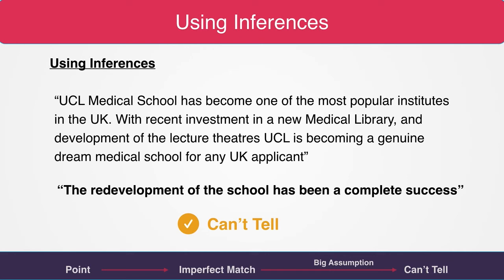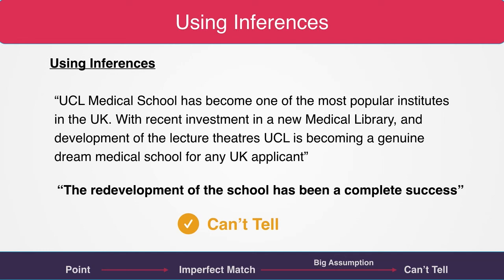The key word here is complete. If the statement said the redevelopment of the school seems to have been a success or could have been a success, the answer could easily be true. However, complete success is very definitive and we don't know enough information to select true for this, and therefore the answer is can't tell.